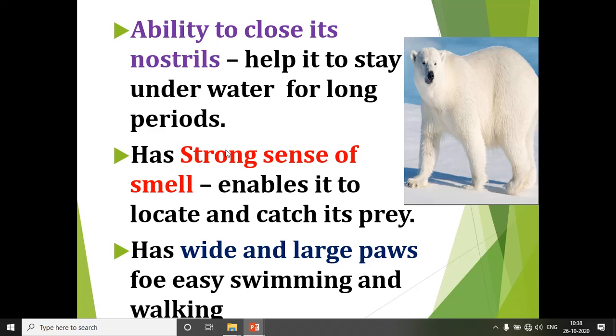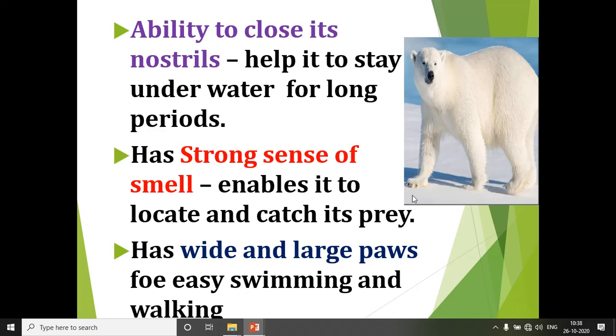Then polar bear has a strong sense of smell, which enables it to locate and catch its prey. Because of the strong sense of smell, it can catch its prey easily. Then polar bear has wide and large paws which help it for easy swimming and walking.